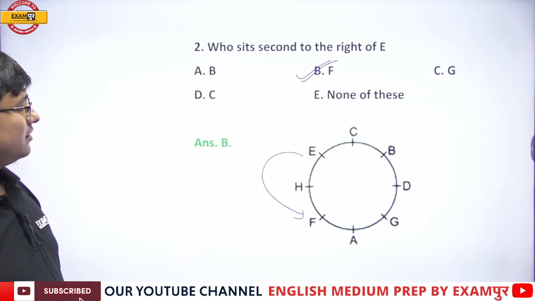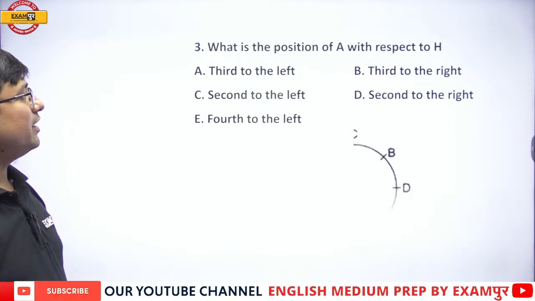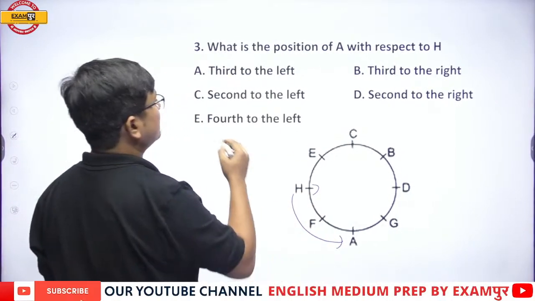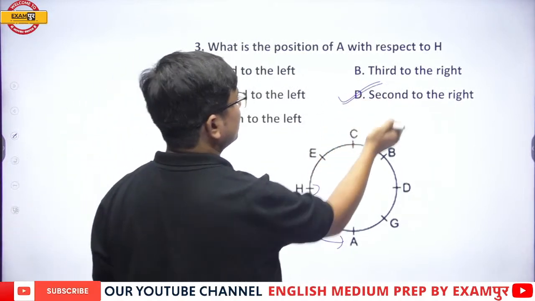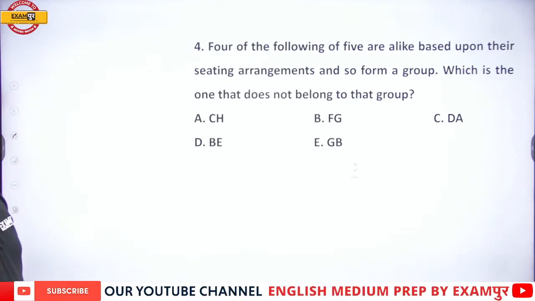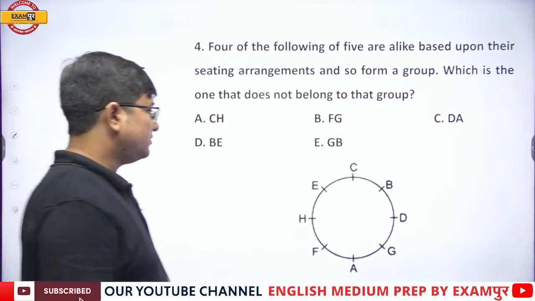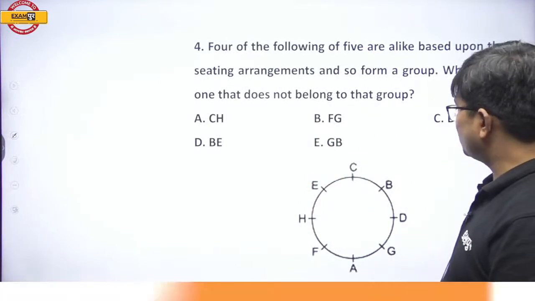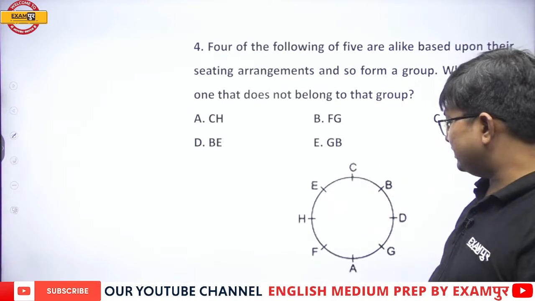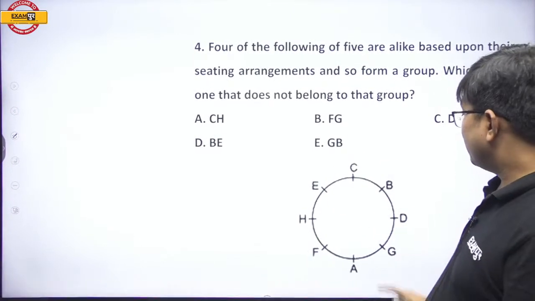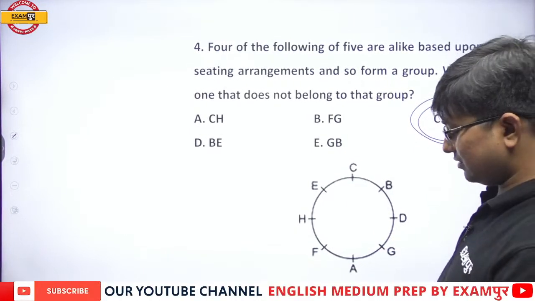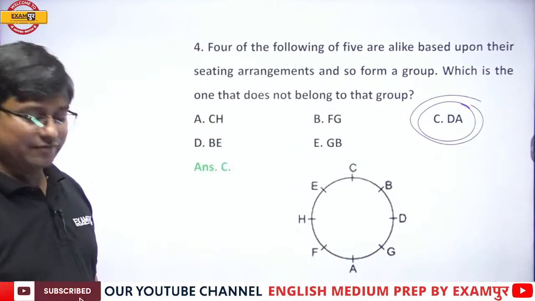Alright everyone. Next. What is the position of A with respect to H? Position of A with respect to H is second to the right. So the right answer is second to the right, option number D. Clear? Now, odd one out. C's second right is H. F's second right is G. B's second right is E. G's second right is B. But D's second left is A. And that's the right answer, option number C.